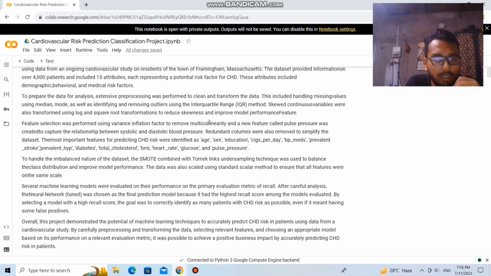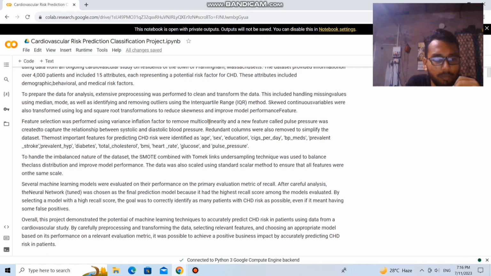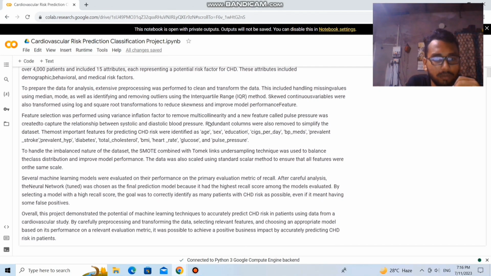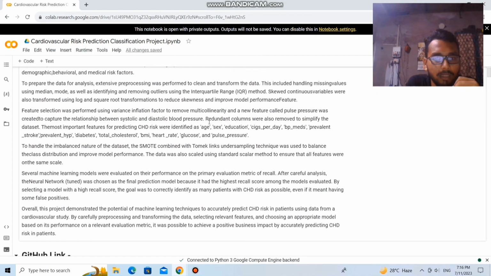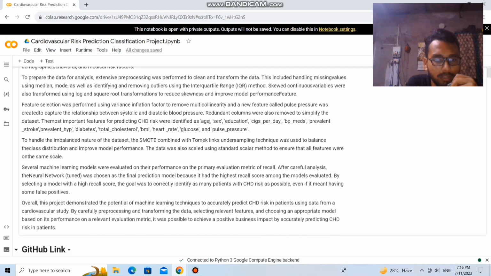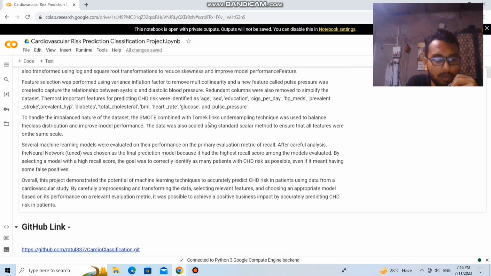This included handling missing values using median and mode, as well as identifying and removing outliers using the interquartile range method. Skewed continuous variables were also transformed using log and square root transformations to reduce the skewness and improve model performance.